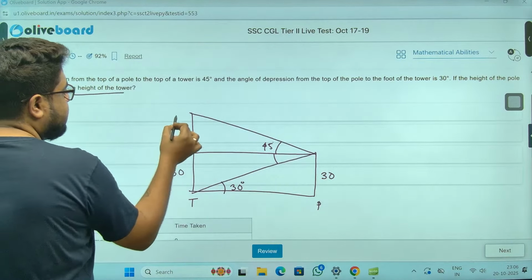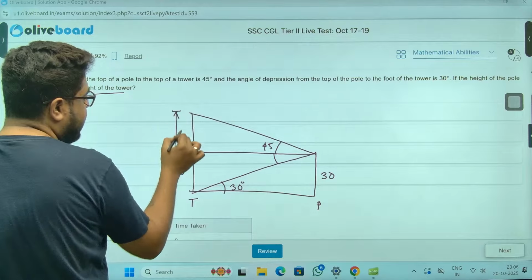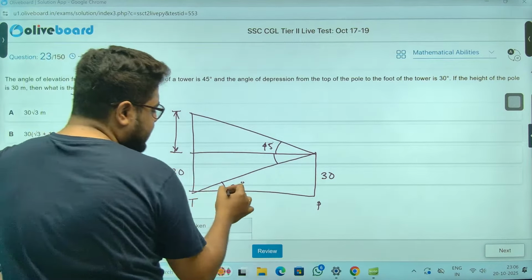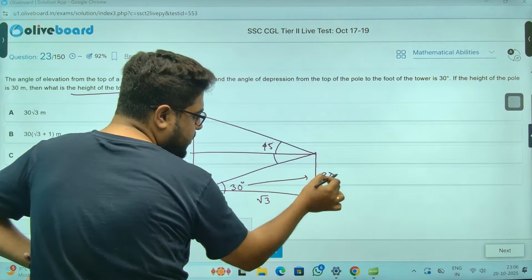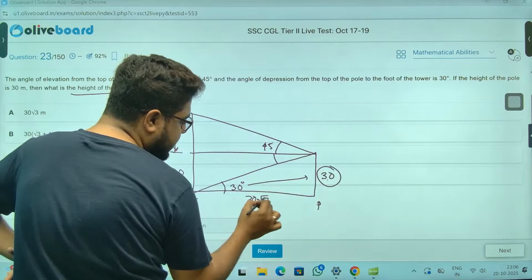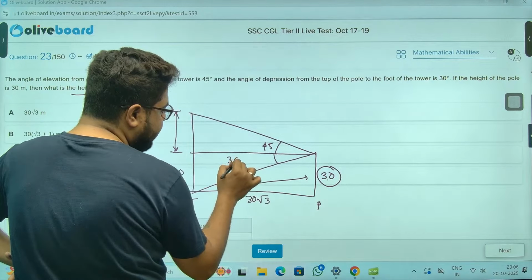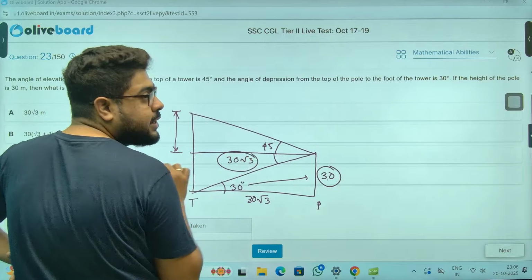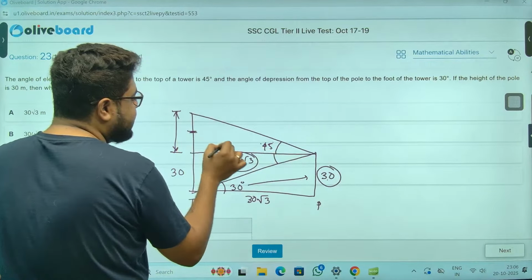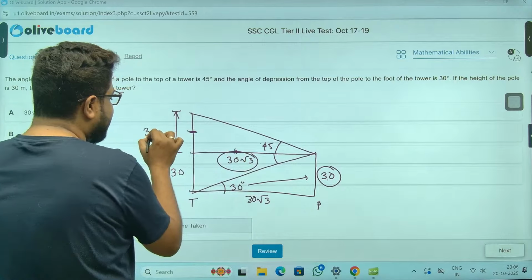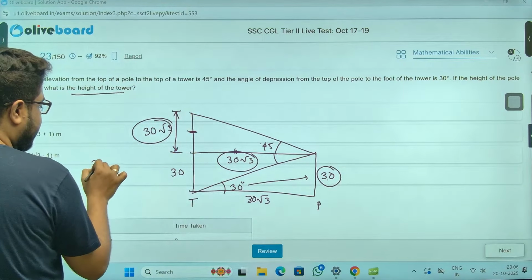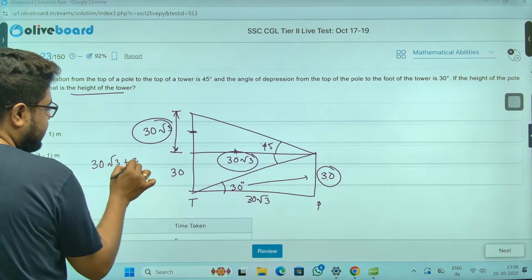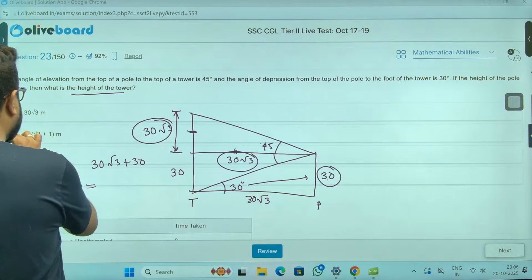Height of the tower, meaning sir, ultimately I need this particular length. How will it come? Sir, if this is 30, opposite is 1 unit, this is root 3 units. So 1 unit is 30, root 3 units will be 30 root 3. If this is 30 root 3, then this is also 30 root 3, since 45 degree means these two are equal. Tower ka length will be 30 root 3 plus 30, sir. So which is option number B, sir?